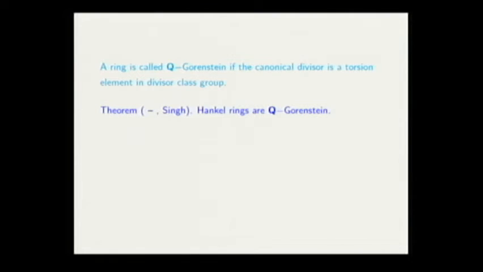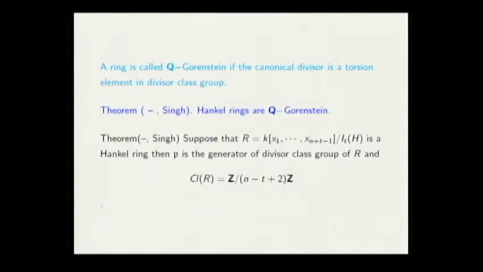So the next question was about the divisor class group itself. What is the divisor class group of this ring? We know that the divisor class group can be defined for Krull rings, and especially Noetherian normal rings are Krull. So we can also talk about the divisor class group, and we could compute that the divisor class group of Hankel rings is generated by P-frac that I have introduced in the last slides. And this is exactly this finite group over Z, and that was very good.